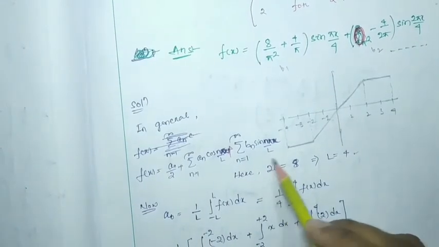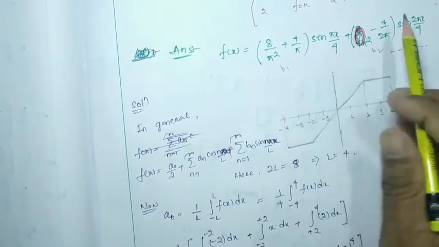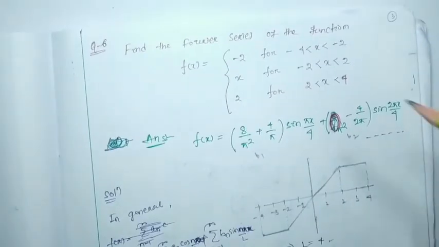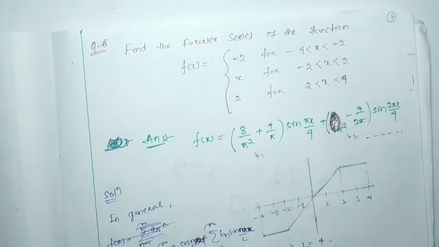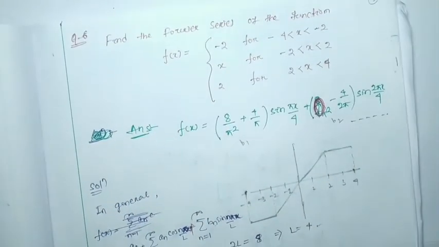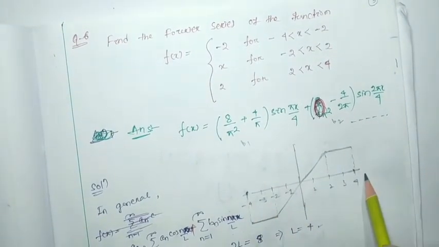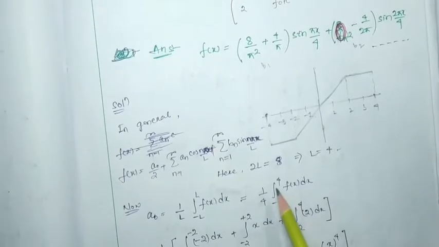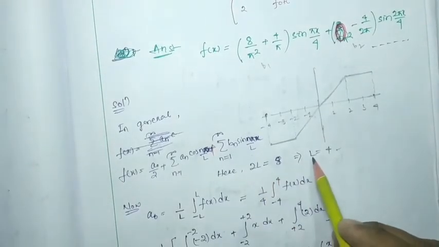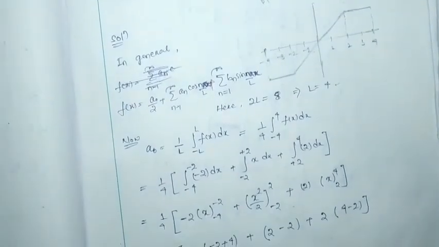Here 2L equal to 8, so L will be equal to 4. The whole function exists in between -4 to 4, so the total length 2L will be 8, and hence L equal to 4.